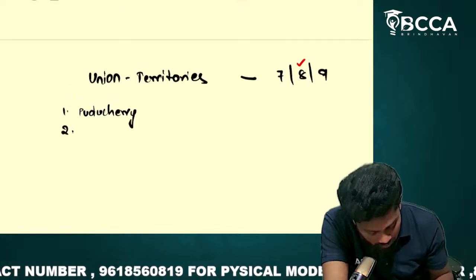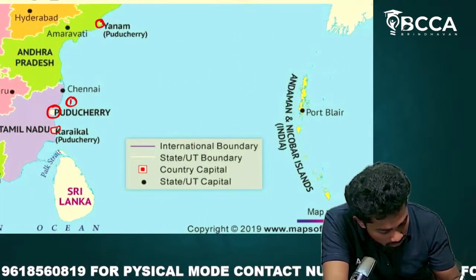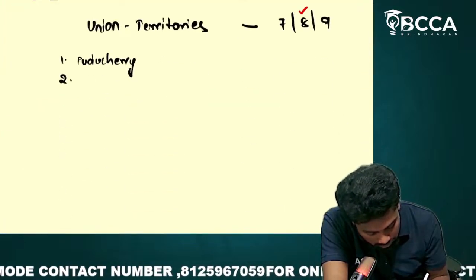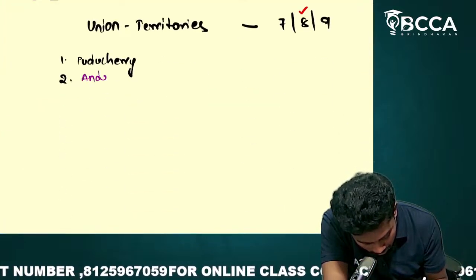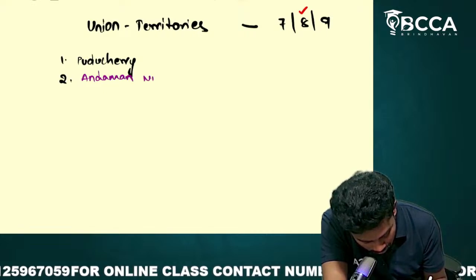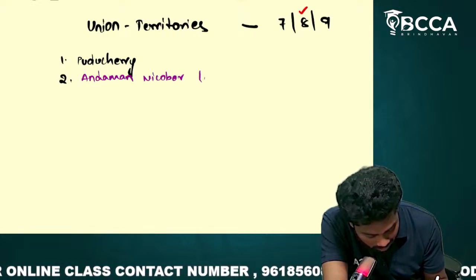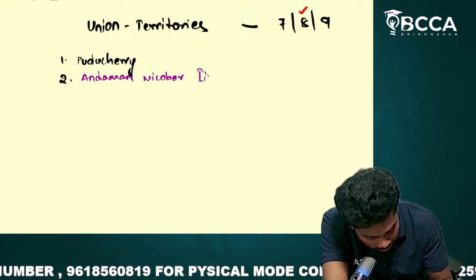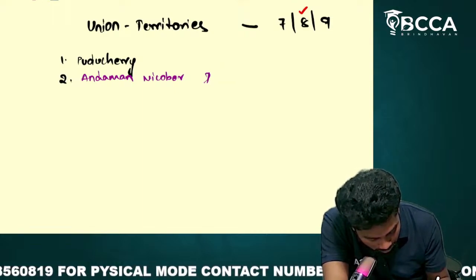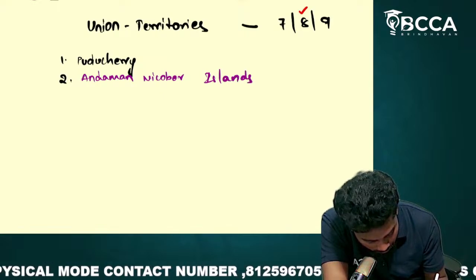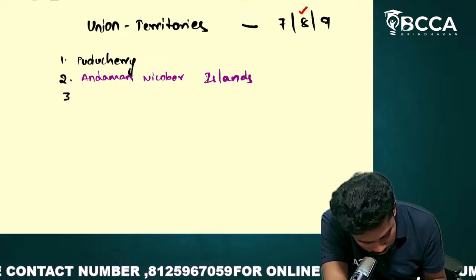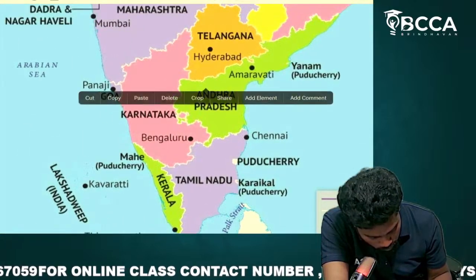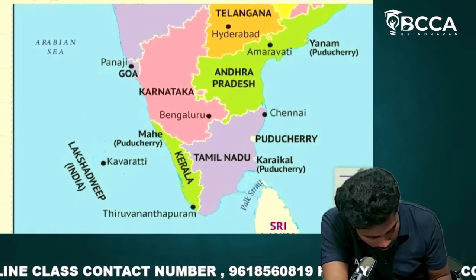Second one, you could see Andaman Nicobar Islands. This is one union territory. Third one, if you see, Lakshadweep.